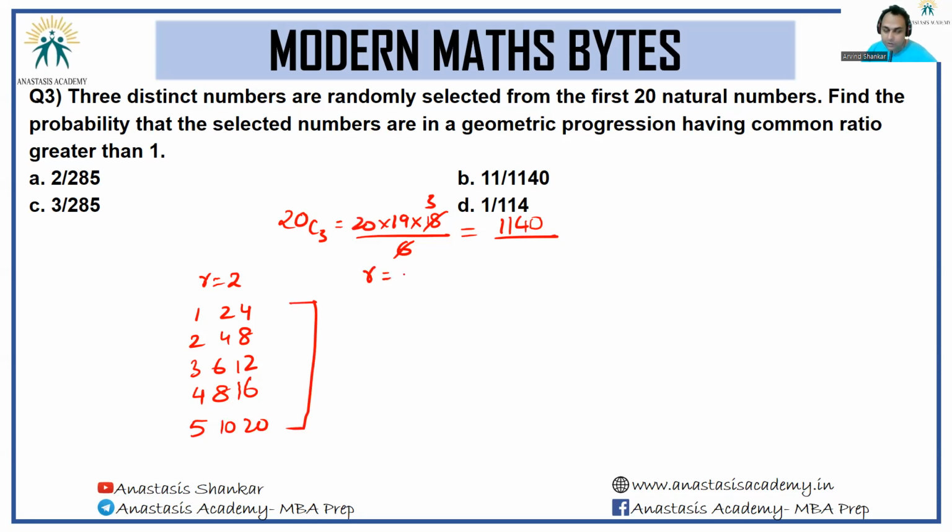When the common ratio is 3, I can have 1, 3, 9 and 2, 6, 18, but I can't have any more. When the common ratio is 4, I can have 1, 4, 16, and then 5 and 2, and 1, 8